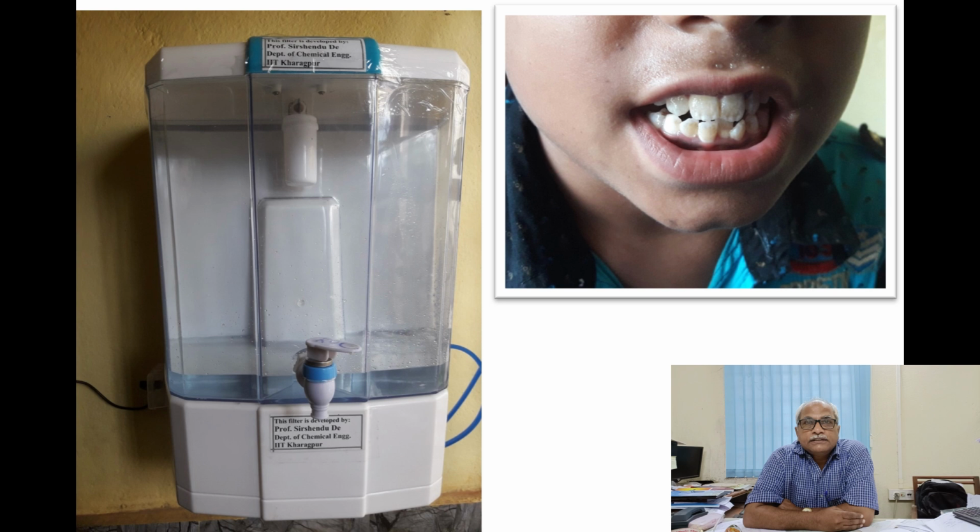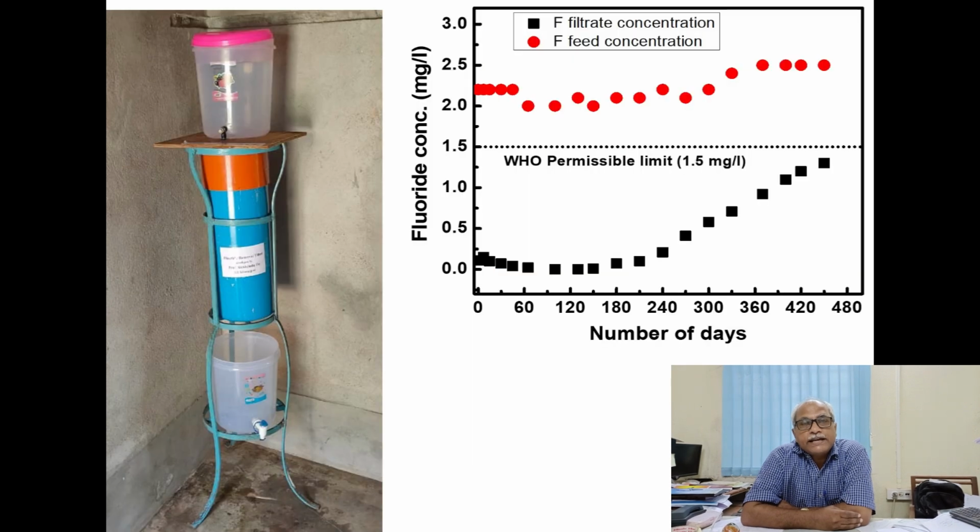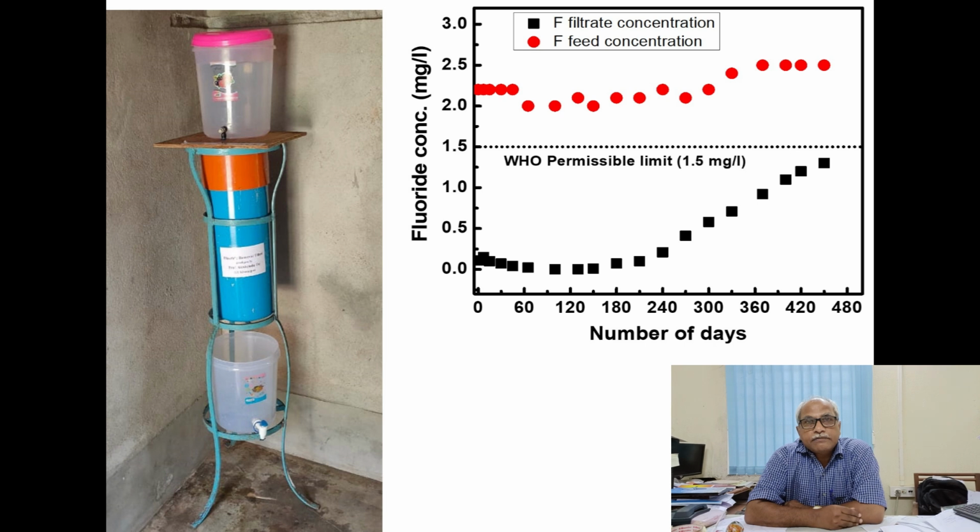So in this regard, the adsorbent that is most commonly used throughout the whole world is activated alumina. The major problem of activated alumina is its adsorption capacity is very low, around 5 to 10 milligram per gram. So therefore, the filter bed using the granular activated alumina needs regeneration, and that means a chemical regeneration at least once in a week.